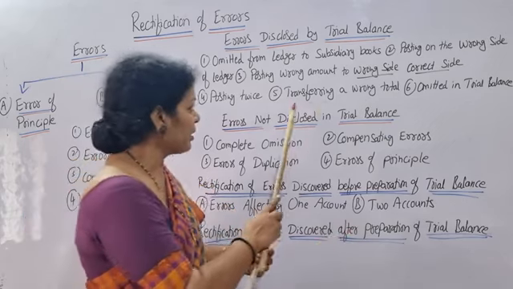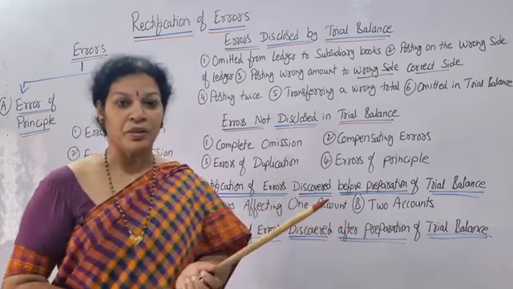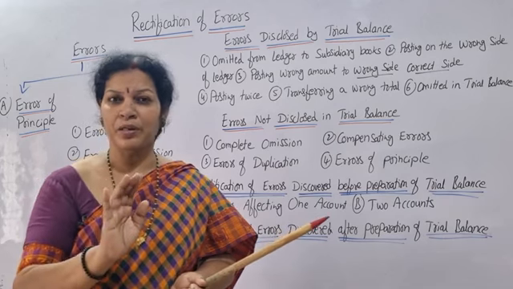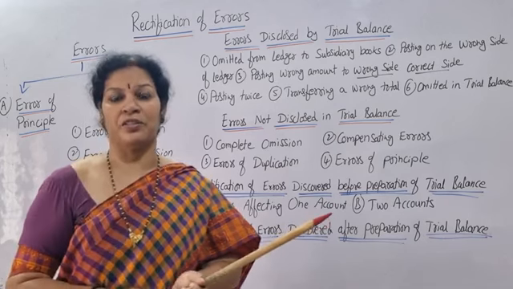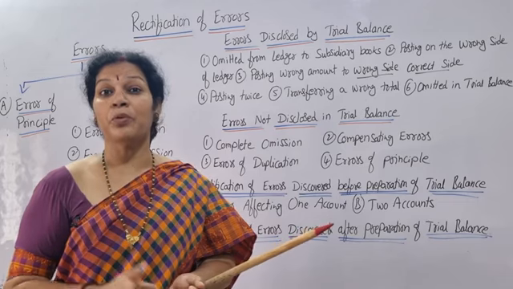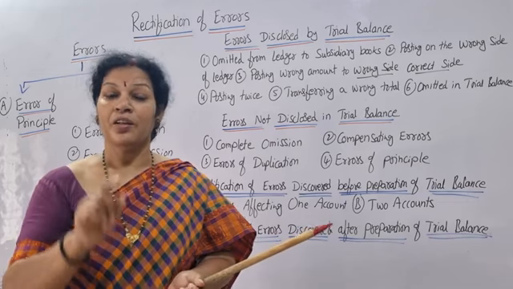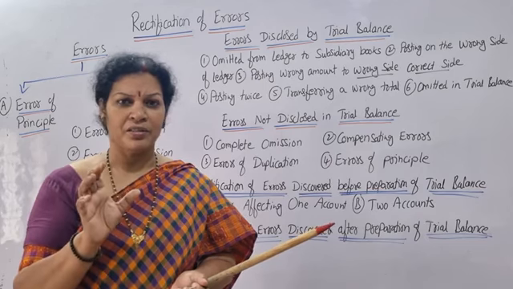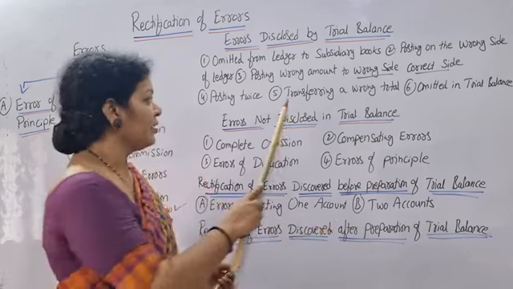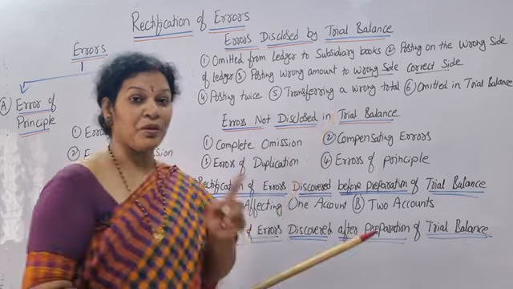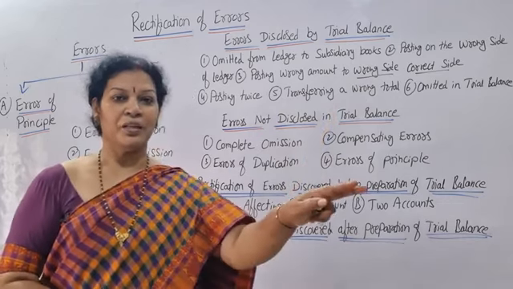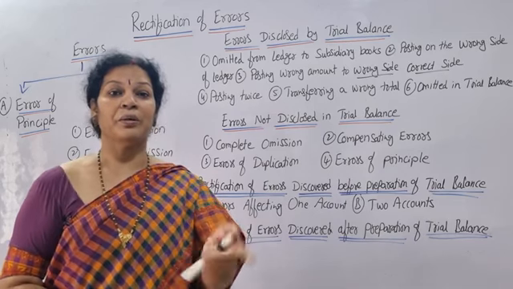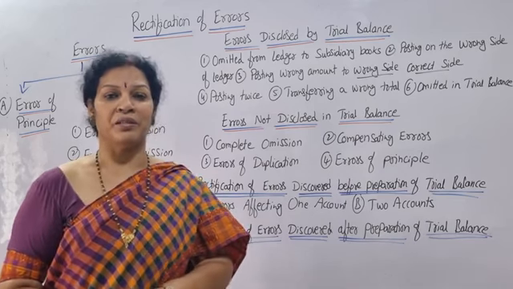Suppose here we are talking about transferring a wrong total. We have prepared the purchase book. Purchase book means we write only the credit purchases of goods, not assets, right? So suppose this purchase book total is 20,000. Here it is showing 20,000, but when we are transferring to the ledger, we have written something else. 10,000 we have written.